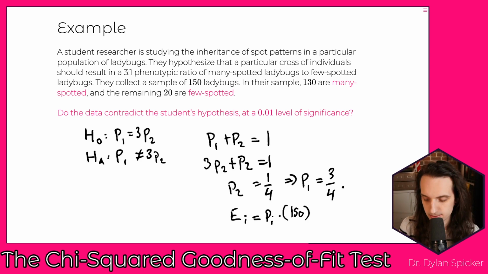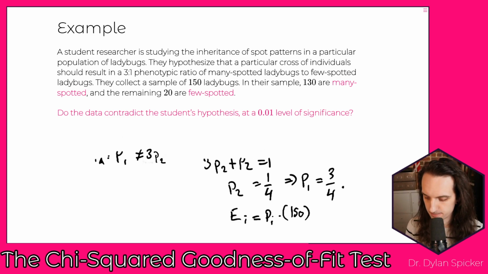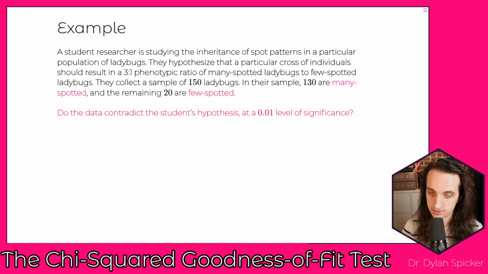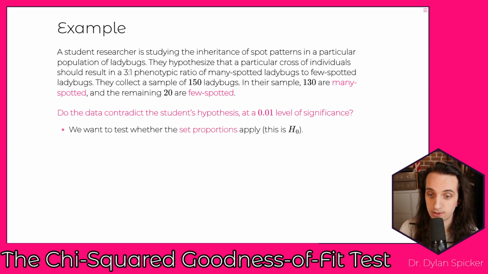In this case, our chi-squared distribution is going to have k minus 1 degrees of freedom. Here, k is going to be 2, and so we're going to be looking at a chi-squared 1 distribution. Okay, and so then we can work out, well, what is our test statistic? How do we go from here? Okay, so then plugging in all of those values, we can work through here, right?